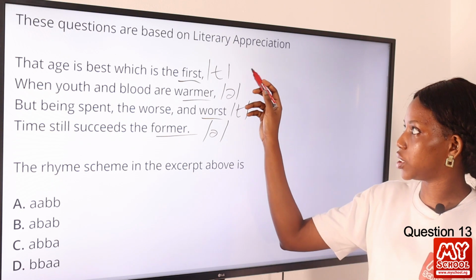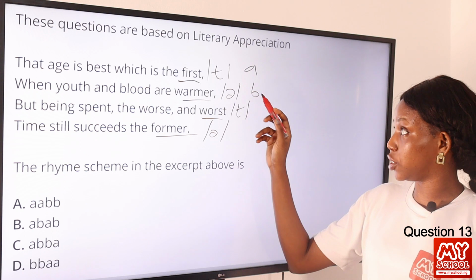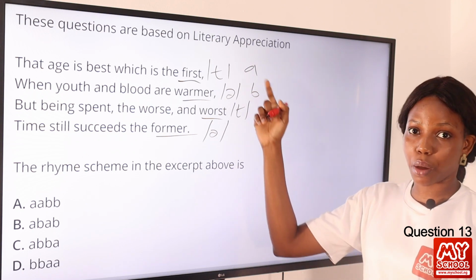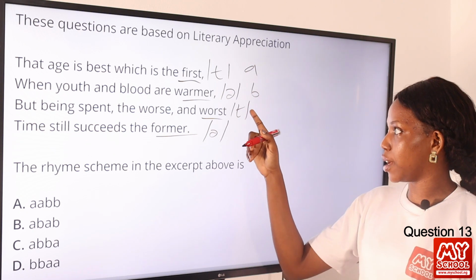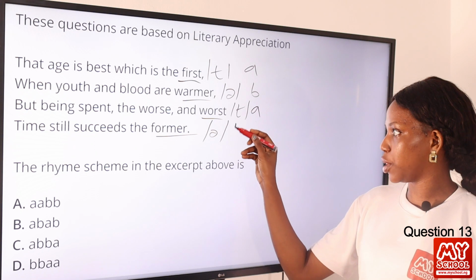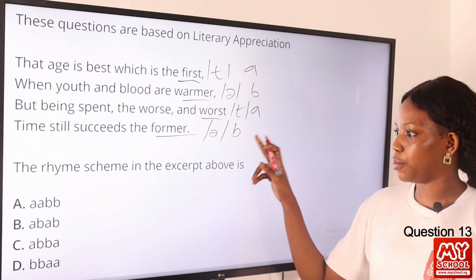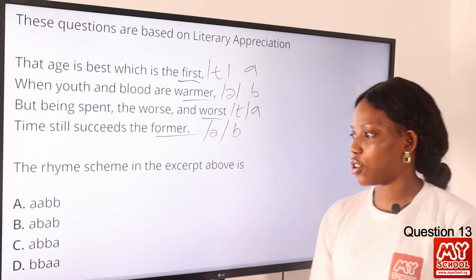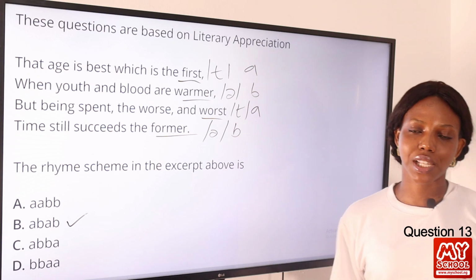So this makes it A, then B, because it's different, and alphabetically we start with A, then next is B. Then we also have A here because it is the same, and then B here because it is the same with the second line. So we have A, B, A, B. So we can find this in option B, A, B, A, B. So option B is the final answer to this question.